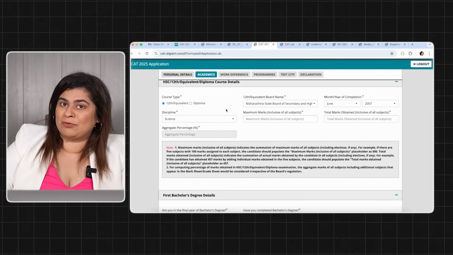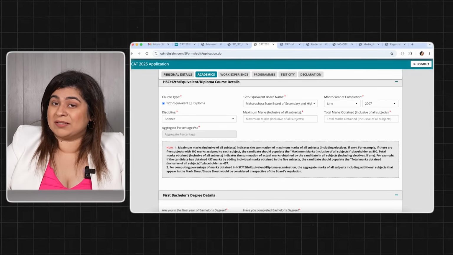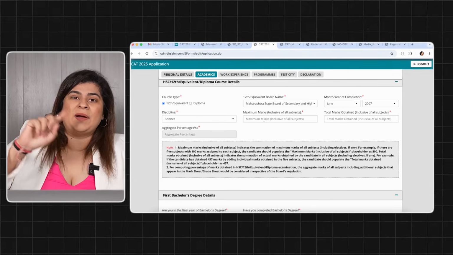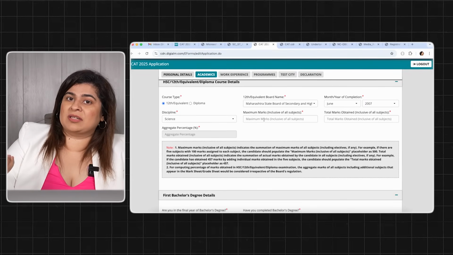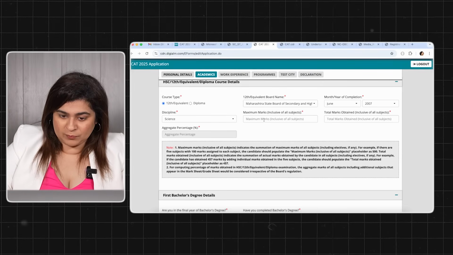So make sure this information of academics is absolutely correct. Sometimes I know students have done mistakes in their 10th 12th के marks, बाद में जाके PI की shortlist के बाद check होता है and then the shortlist is cancelled. So do not make that mistake, okay.